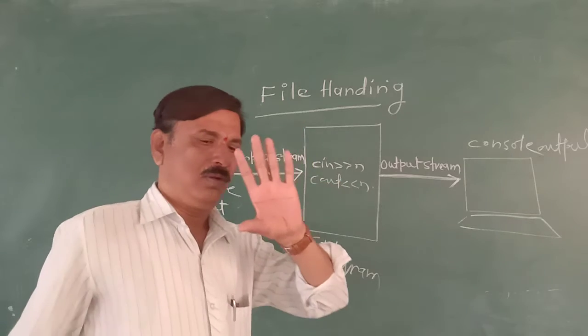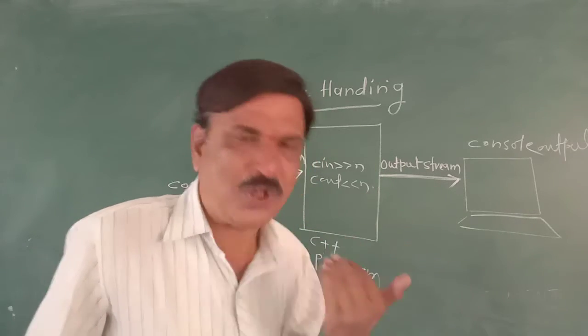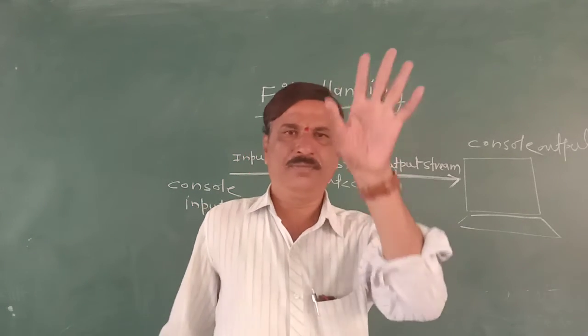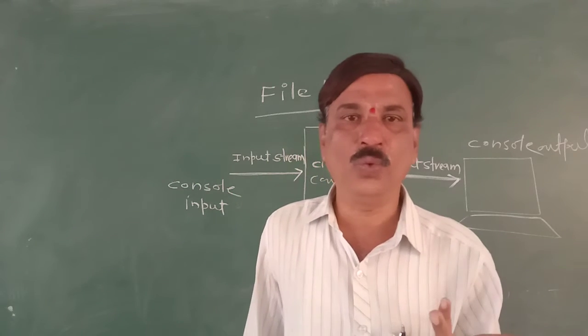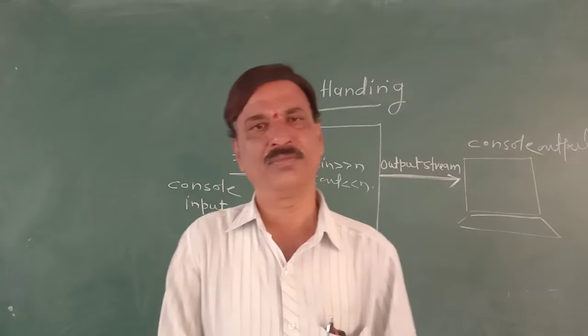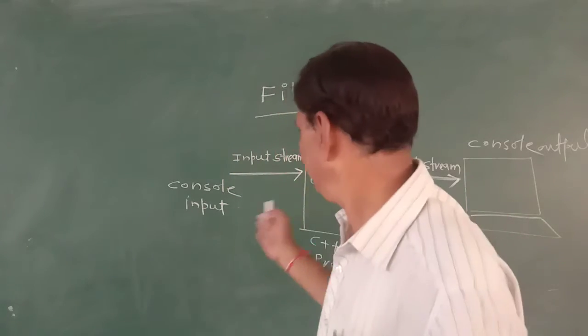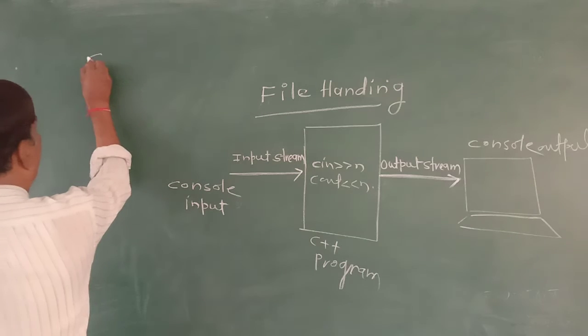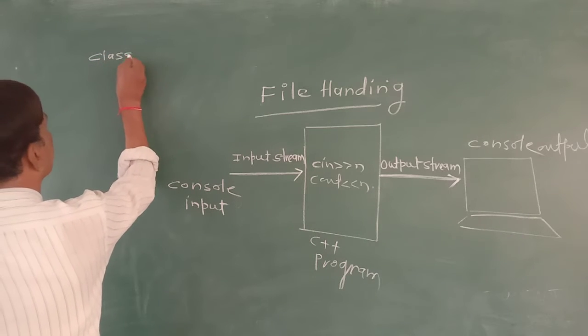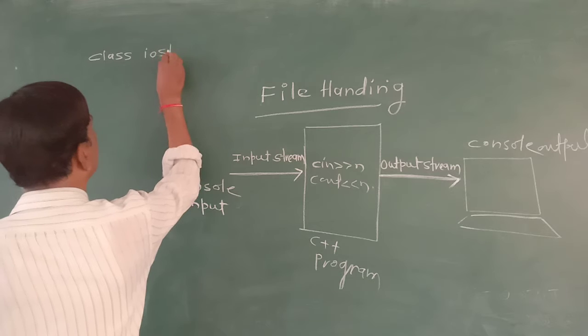Now you will ask one more question. Okay, it is considered that cin and cout are the objects. Then to which class do they belong? To which class do these two objects belong? These two objects belong to class iostream.